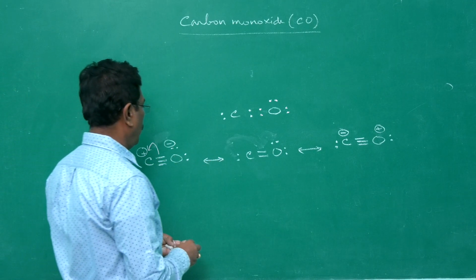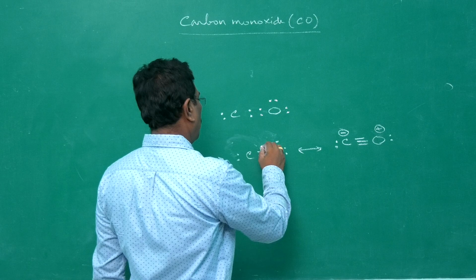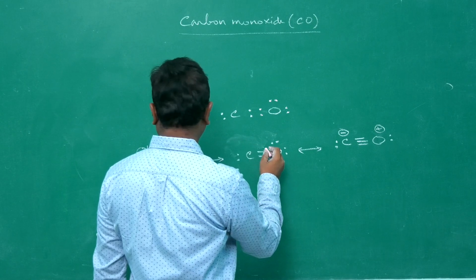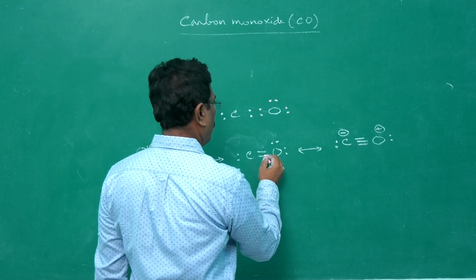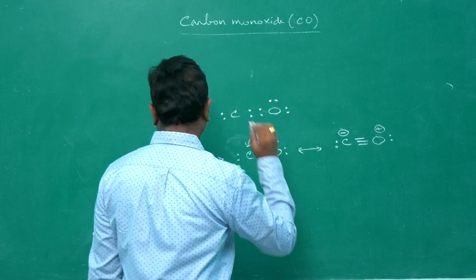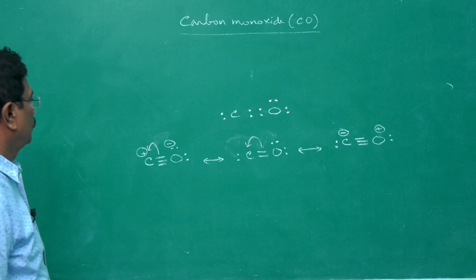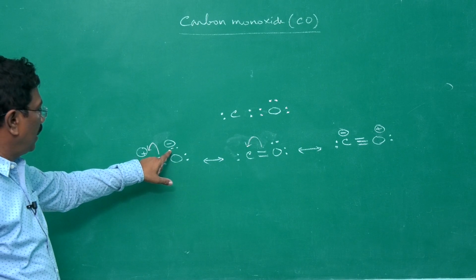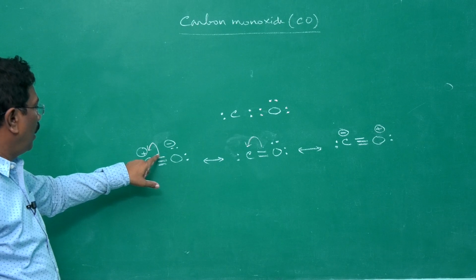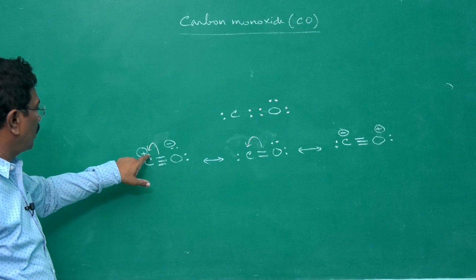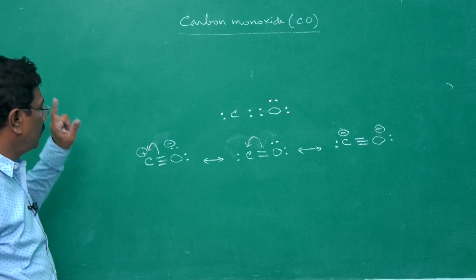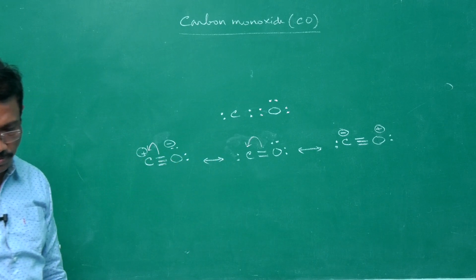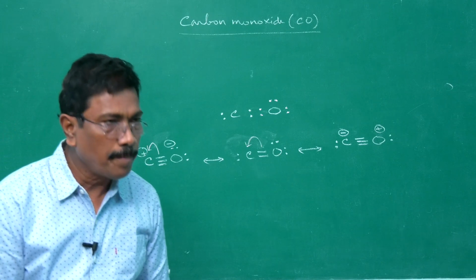In the next step, the bond may be migrated here. The next step, the bond may be migrated again here. So because one electron is moving here, its negative charge is nullified, and since it has 2 electrons, an electron pair, the positive charge is nullified. This is how it goes. These are the resonance structures of carbon monoxide.